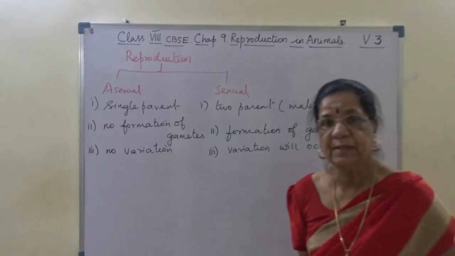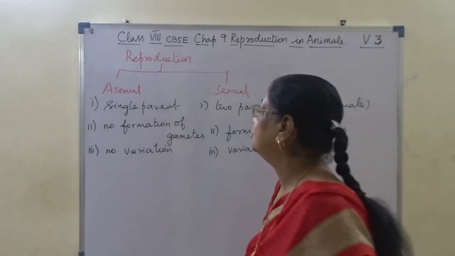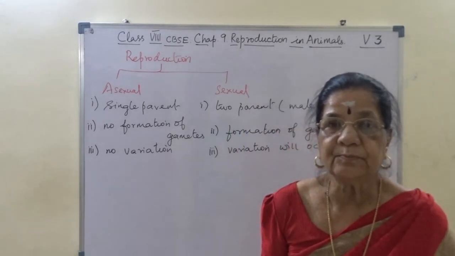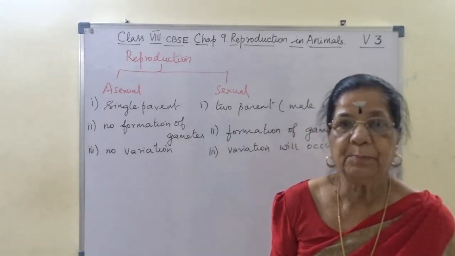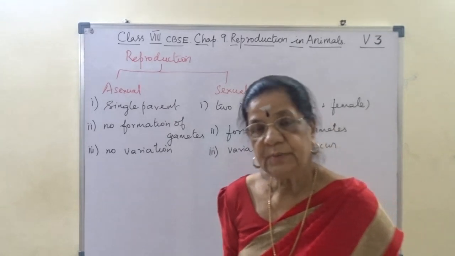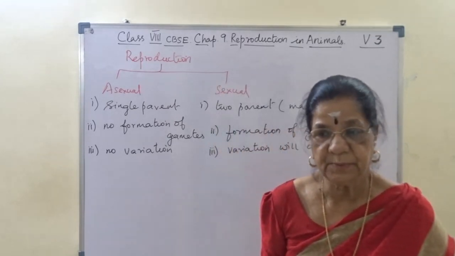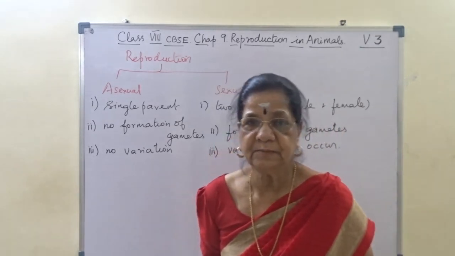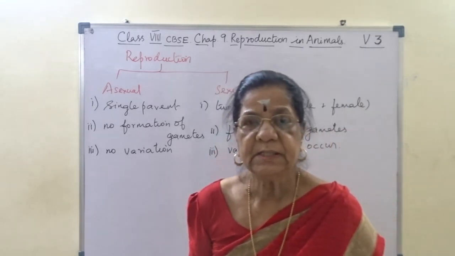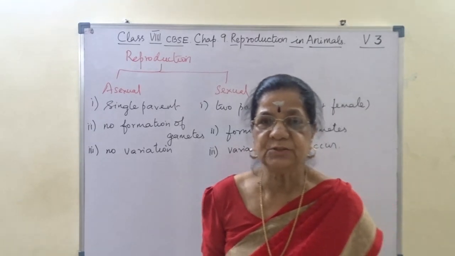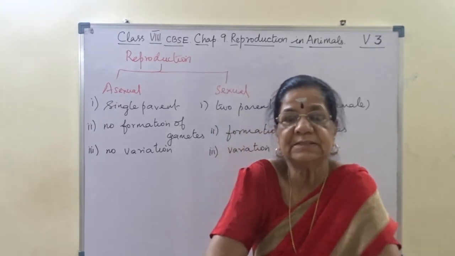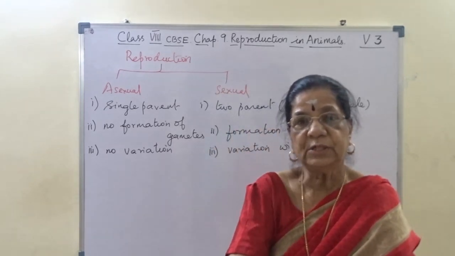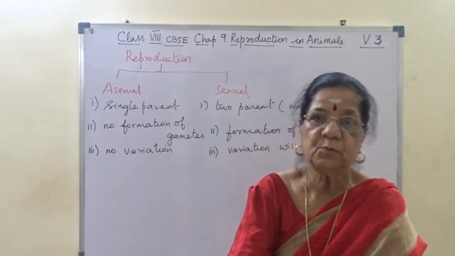You can recollect. In plants, asexual reproduction happens when any part of the plant is capable of giving rise to a new plant. In plants, normally we call it vegetative propagation.